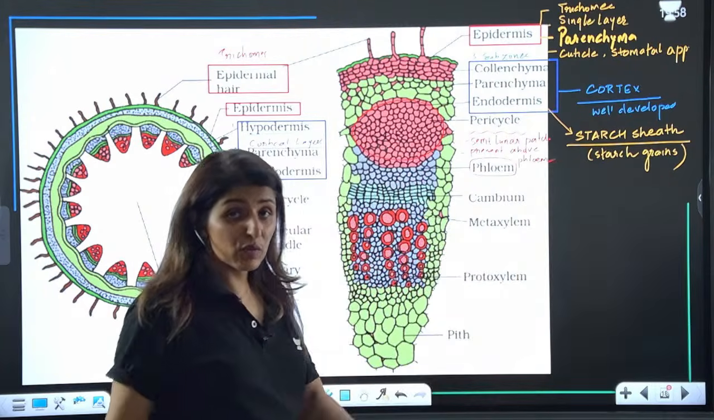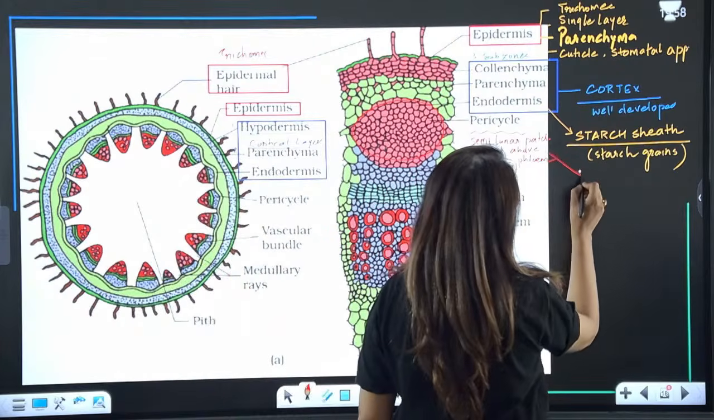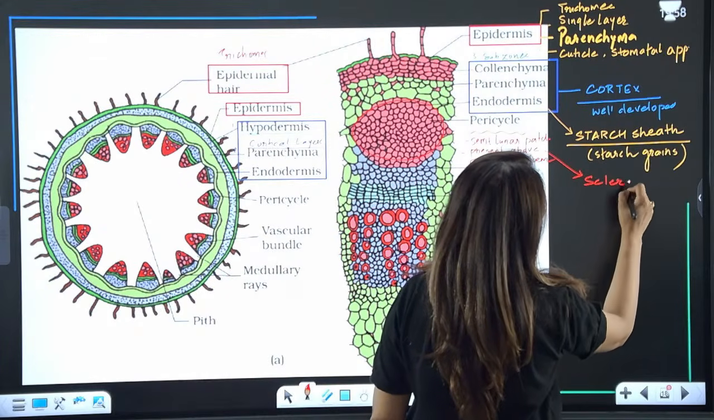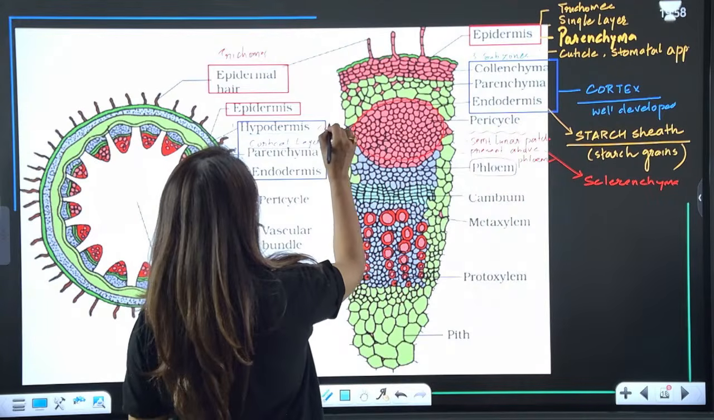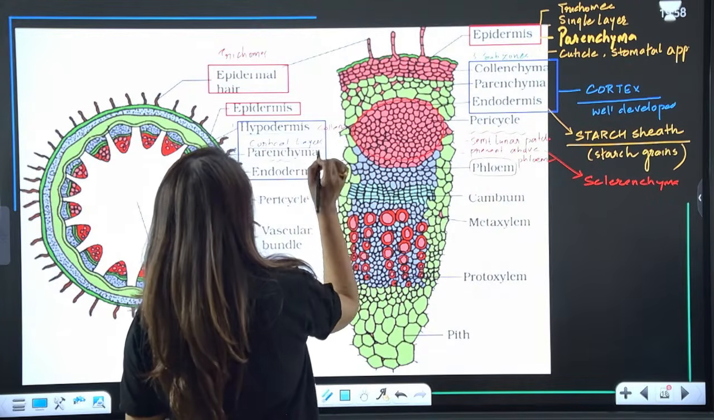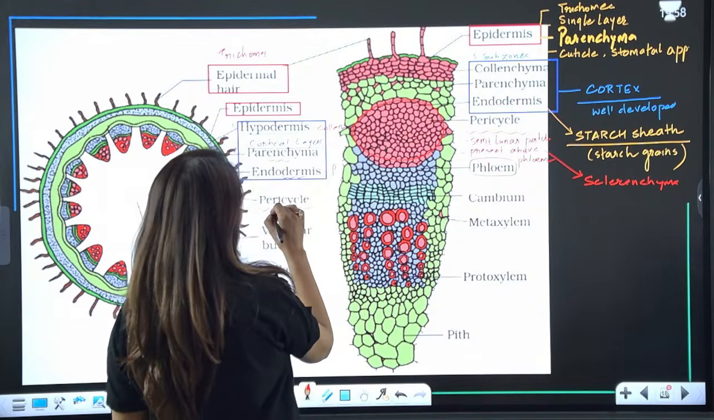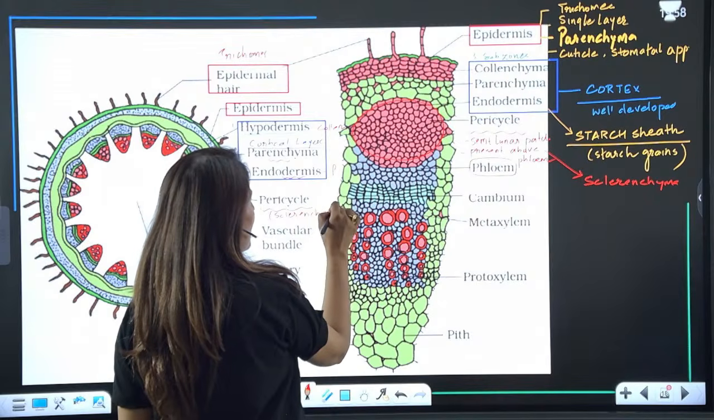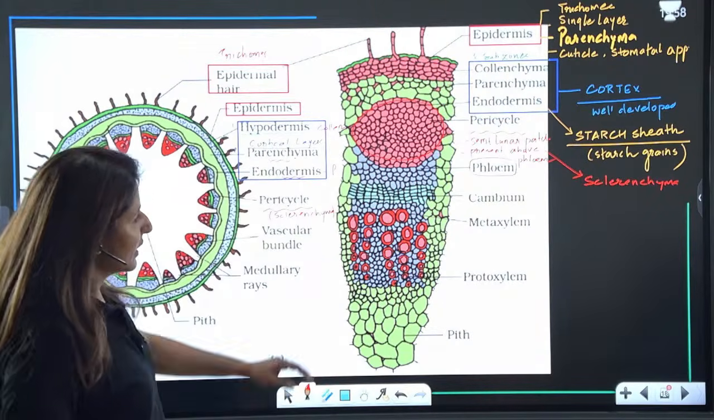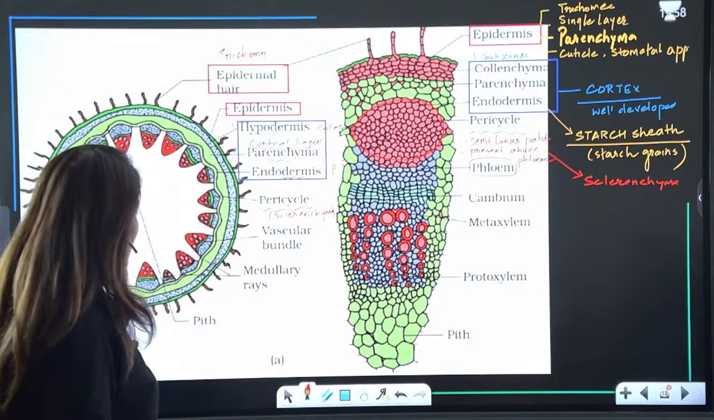In the root, guys, it was made up of parenchyma. Here, it is made up of sclerenchyma. This is made up of collenchyma. This is made up of parenchyma. This is also parenchyma with starch grains. This is made up of sclerenchyma. Right? Is that clear? Then just below this, we have phloem, and then inner to it, we have xylem.